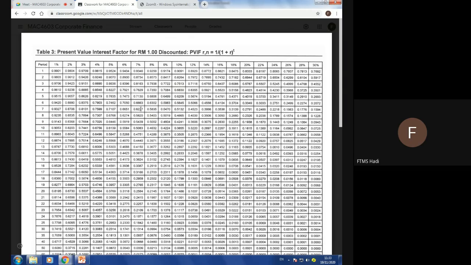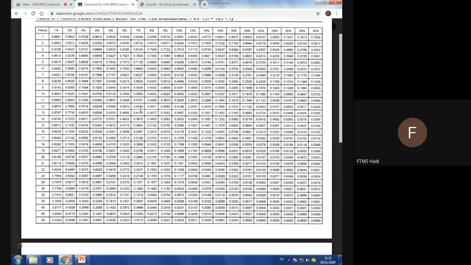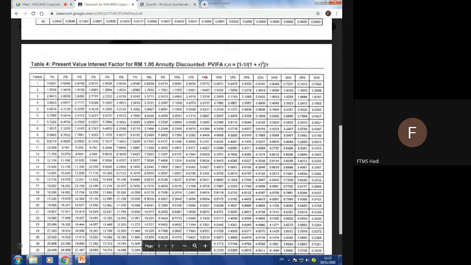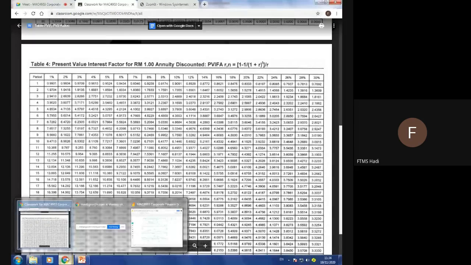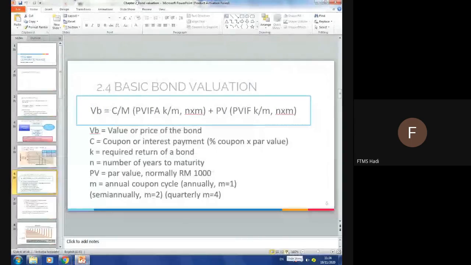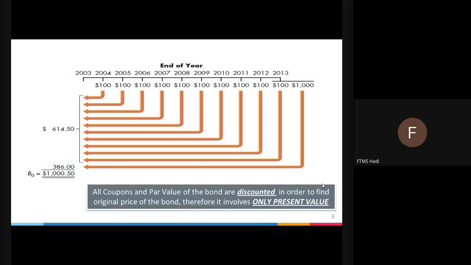Same goes for PVIFA. Let's say for PVIFA, you got 14% and 14 years. You use your ruler and direct it to the correct coordinate. It is this one, 6.0021. You transfer that value into the answer. So this is an interest rate table, and hopefully you are able to read it after this.